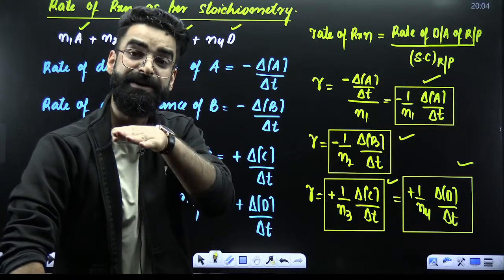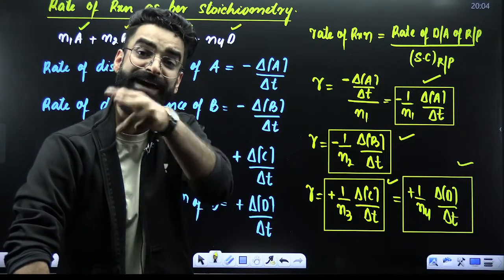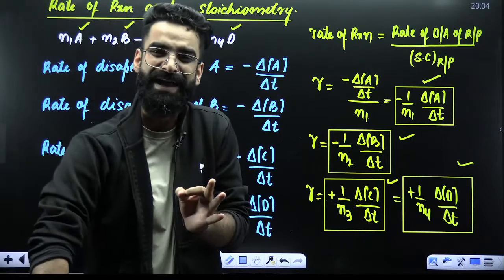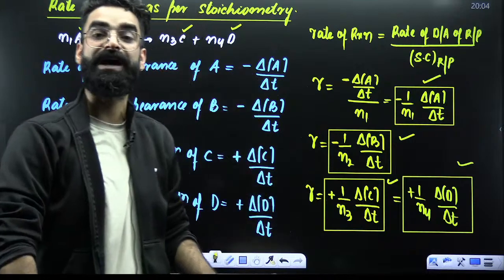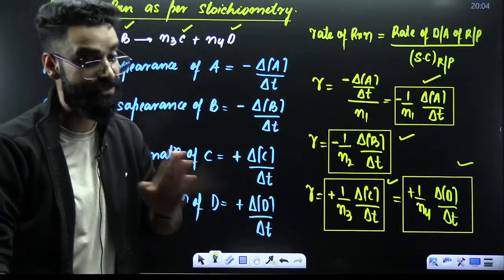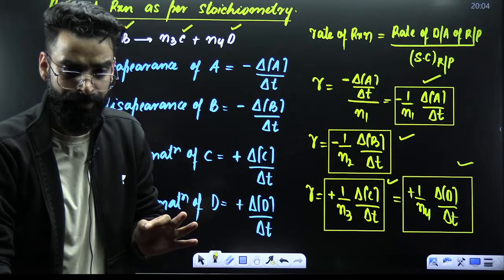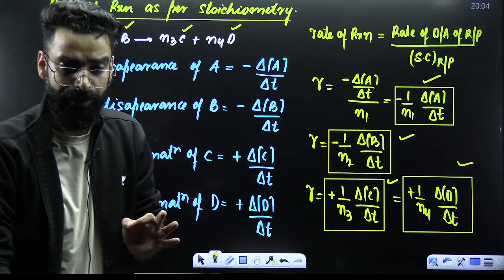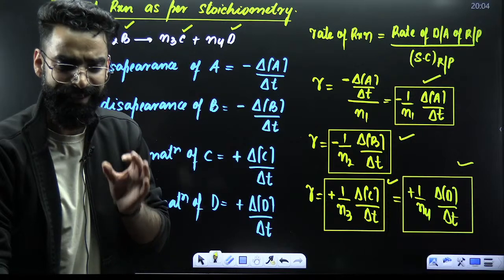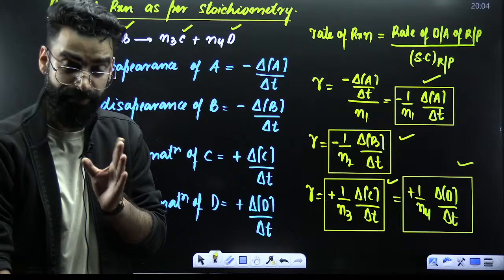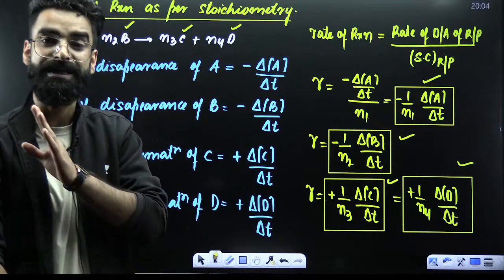Rate of reaction with respect to C in the same time interval delta T. Rate of reaction with respect to D in the same time interval delta T. And the rate of reaction in a particular interval of time is always fixed. It's always constant. Rate of reaction in a particular instant, in a particular time interval, at a particular temperature, that's always constant.